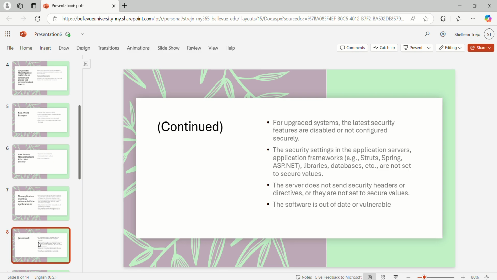Applications can become vulnerable due to various misconfigurations, including using default settings for database access, which can expose sensitive data, lacking input validation, making our applications susceptible to SQL injection attacks, and overly permissive cross-origin resource sharing, or CORS, settings that could allow unauthorized access from insecure domains. Each of these vulnerabilities could threaten our web-based services and compromise the security of the bank's customer data.